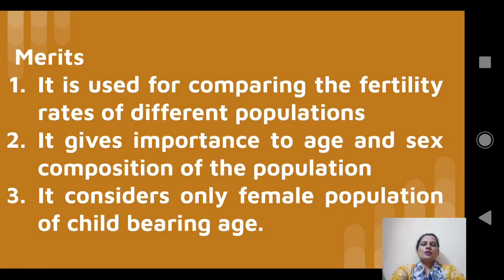Okay, now the merits of TFR are something like this. The first one, it is used for comparing the fertility rate of different populations. Second one, it gives importance to age and sex composition of the population. The third one, it considers only the female population of the childbearing age group. Because to find ASFR, we are making use of the age group from 15 to 49, but we are finding ASFR for age groups with width 5.